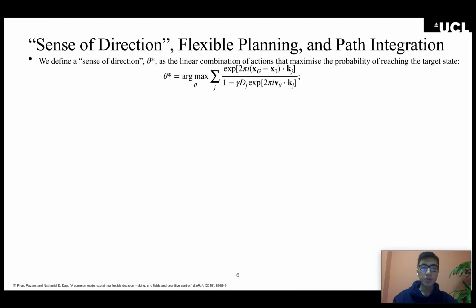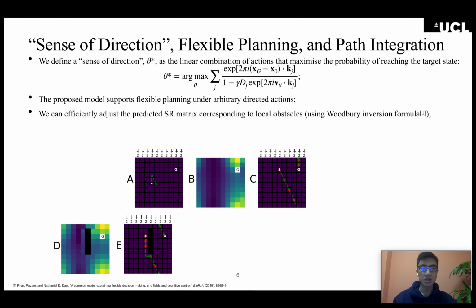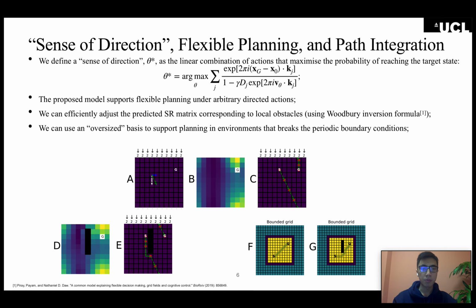The sense of direction supports overall navigational strategy regardless of local details that deviate the transition structure from translation invariance. The resulting model, utilizing sense of direction style navigation, supports flexible planning and arbitrary directed actions, as well as in environments that break the translation invariance or the periodic boundary conditions.